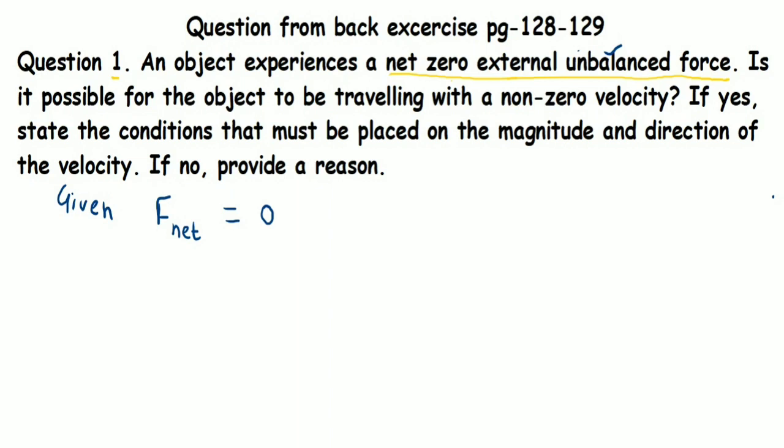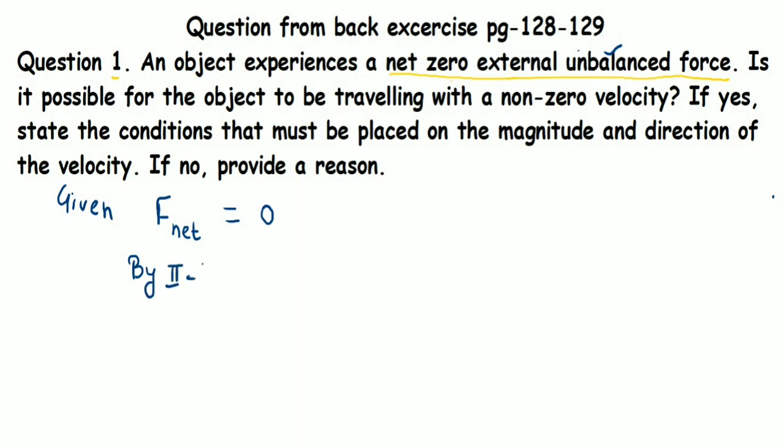Through the second law of motion, we developed an equation, that is, net force is always the product of mass and the acceleration gained by the object.